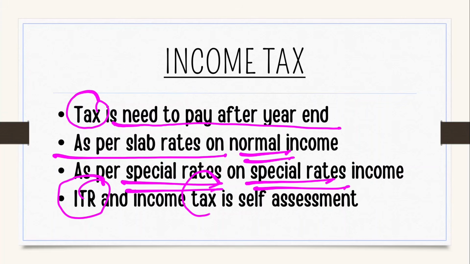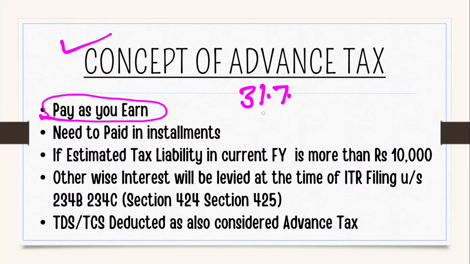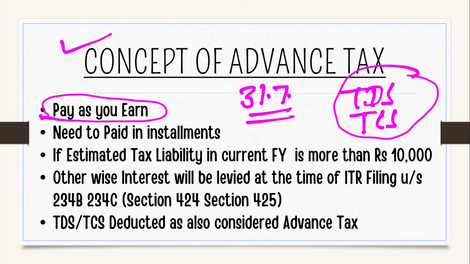ITR and tax need to be paid as self assessment. So friends, pay as you earn. This is the concept. The government doesn't want to wait until your year end, and then you pay when you file your ITR by the 31st July last date. The government doesn't want to wait that long. Friends, if extra TDS or TCS has been deducted, you need to wait. Otherwise the government will not wait for a single minute.